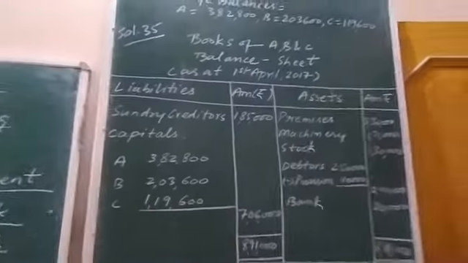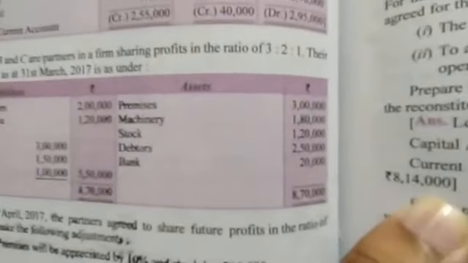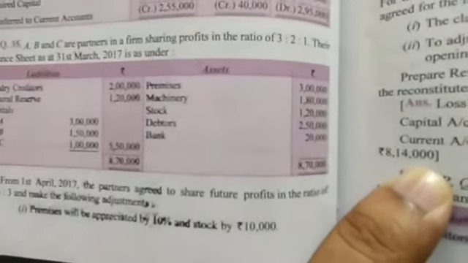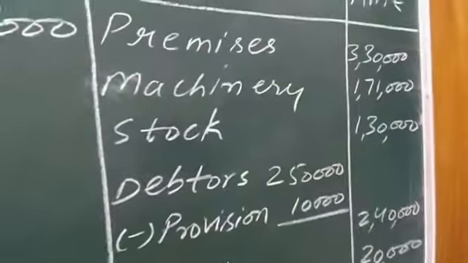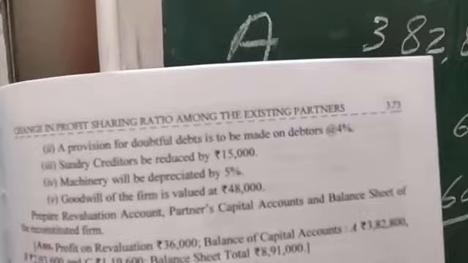In the similar way, stock is to be appreciated by 10%. What was the earlier figure related to stock? It was 1,20,000. Add 10,000 to it. We will be getting 1,30,000.